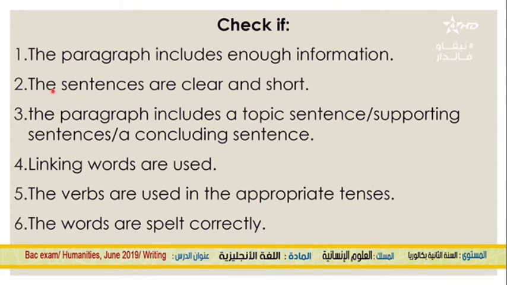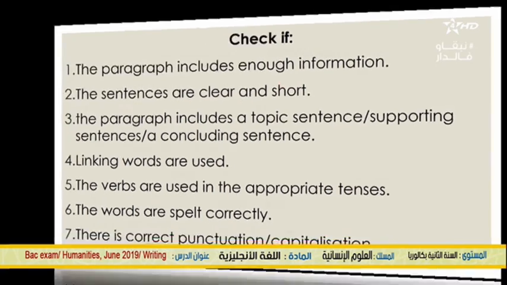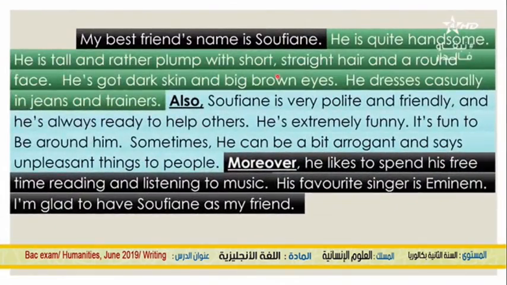Next, you need to check if your sentences are clear and short. So now let's have a look at our paragraph. We said that our sentences should be clear and short. It means that they should make sense, they should be meaningful, and they should serve the purpose of our writing.